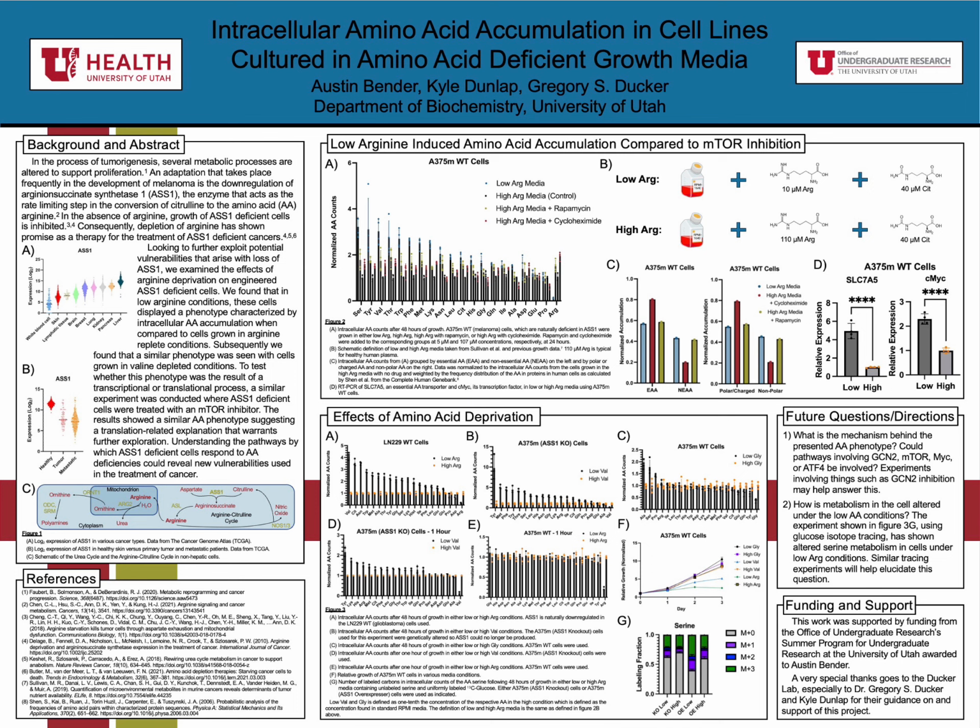Moving forward, we look to explore pathways involving GCN2 and mTOR to determine their involvement, if any, in the amino acid phenotype observed, as well as additional isotope tracing experiments to determine how the cellular metabolism is altered under these conditions. We hope that by understanding the pathways by which ASS1 deficient cells respond to amino acid deficiencies, new vulnerabilities may be revealed that can be used in the treatment of cancer.